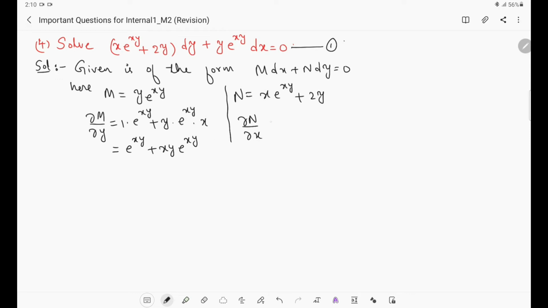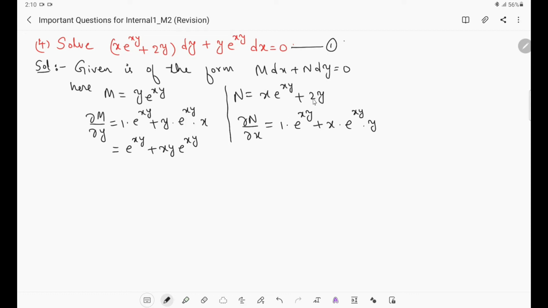Now find ∂N/∂x, the partial derivative of N with respect to x. x is there here and x is there here. uv rule again. So derivative of the first function, x, which is 1, then e^(xy) as it is, then plus x as it is, then the derivative of e^(xy). The derivative of e^(xy) is e^(xy) into y, because we are differentiating partially with respect to x.